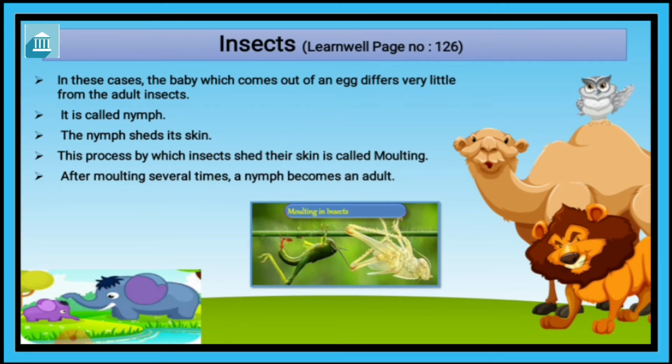So what is called molting? That insects shed their skin is called molting. And what is called a nymph? The baby which comes out of an egg and differs very little from the adult insect is called a nymph.